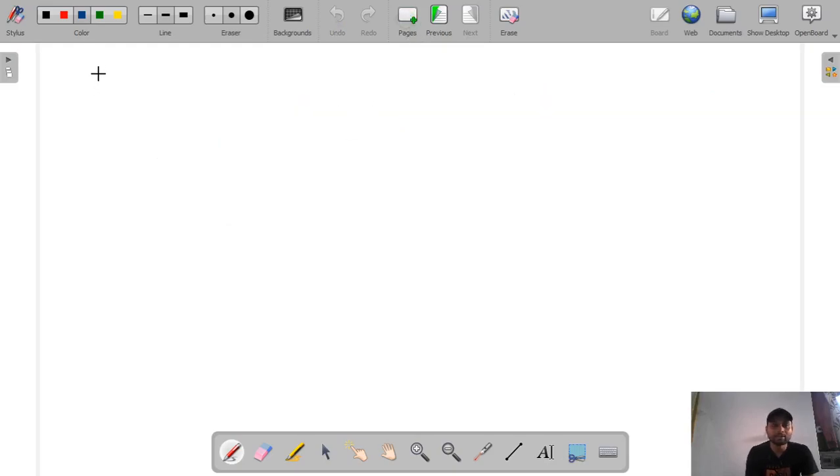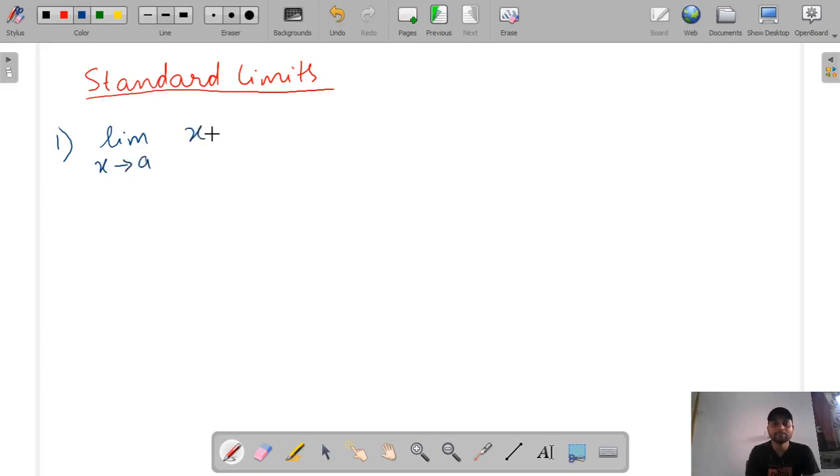Now we will study some of the standard limit equations, and using that we will solve a few important questions. So our first standard limit is limit x tends to a, (x raised to the power m minus a raised to the power m) divided by (x raised to the power n minus a raised to the power n).